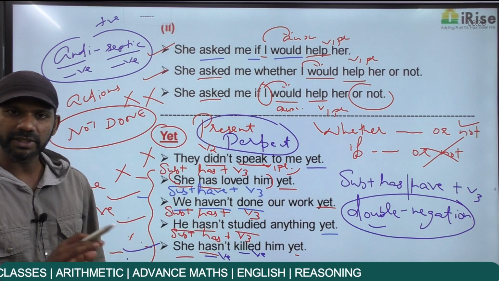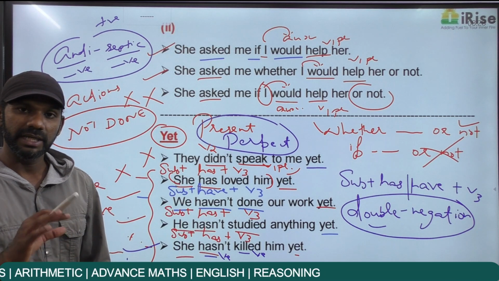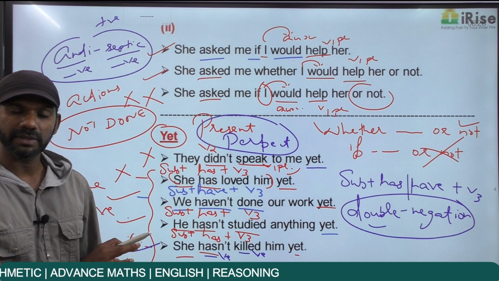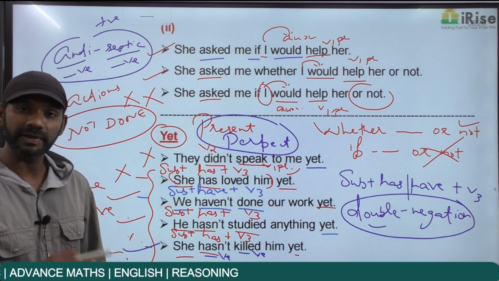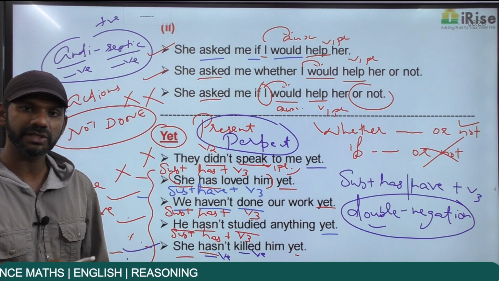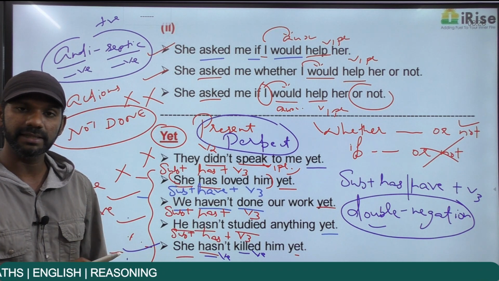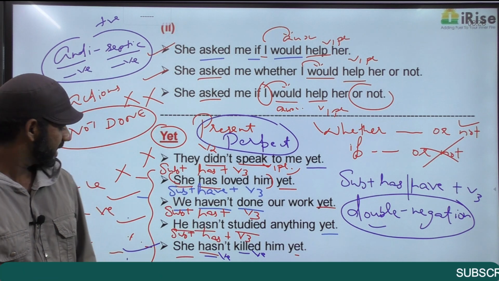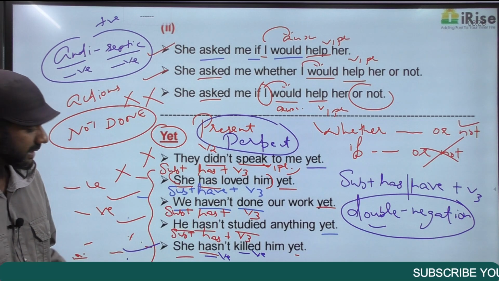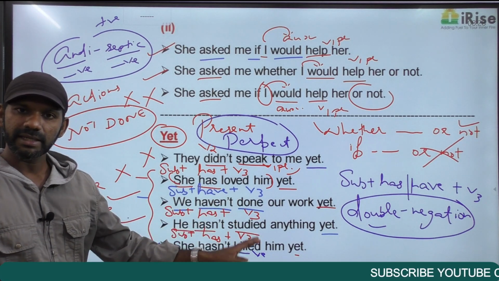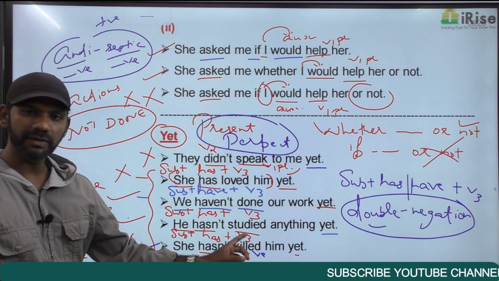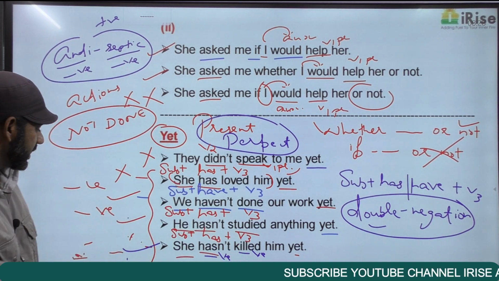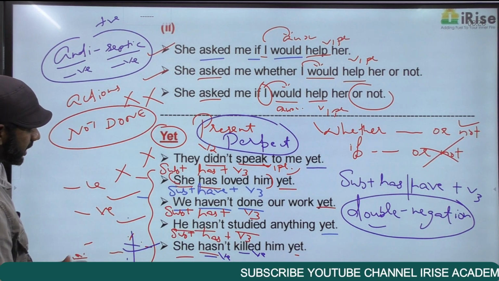So when two negative terms come together, the meaning becomes positive. You'll understand the importance of this concept when we start approaching the exercises on reading comprehension, para-jumbles, spotting error, sentence improvement, and fill in the blank questions. She hasn't killed him yet. Hasn't is negative. Killed is also negative. Two negative terms coming together, double negation. This statement is positively charged.